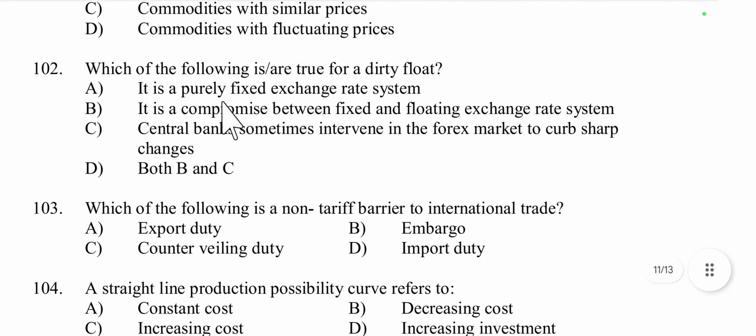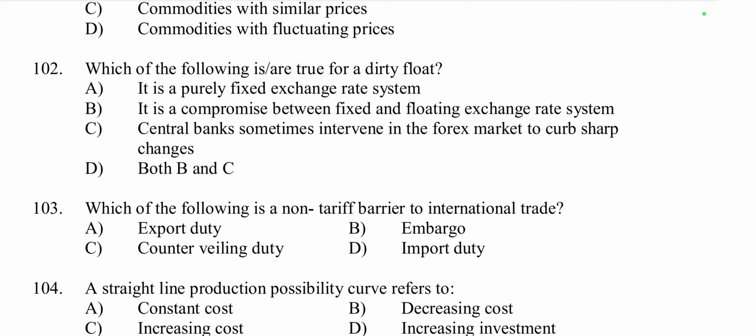Then question number 102, which of the following are true for a dirty float? First one is, it is a purely fixed exchange rate system. No, this is incorrect. It is a compromise between fixed and floating exchange rate system. Yes, this is true. Then central banks sometimes intervene in the forex or foreign exchange market to curb sharp changes.